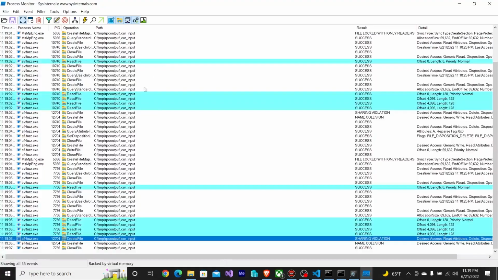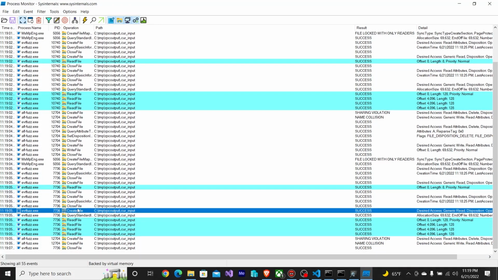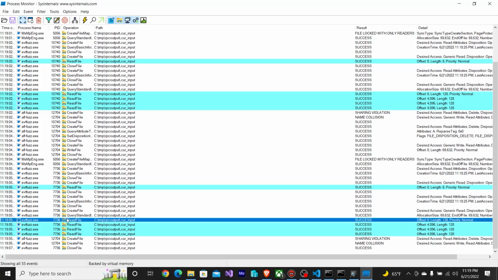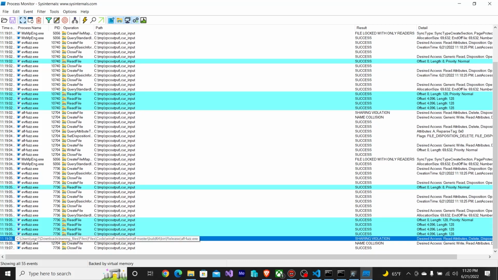However, our fuzzing code is opening a handle to the input and reading the input during its fuzz case, but it's not closing the handle. And because the handle doesn't close, when AFL goes to overwrite the file with the next input, it can't get a handle to it because it's opened exclusively in our target.